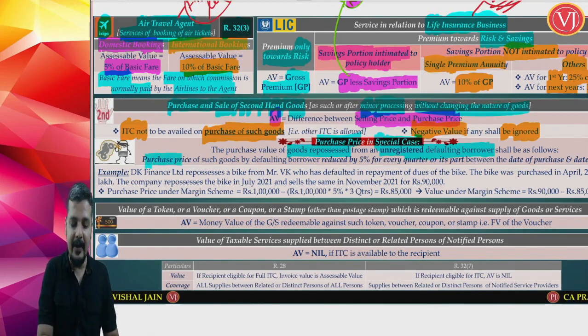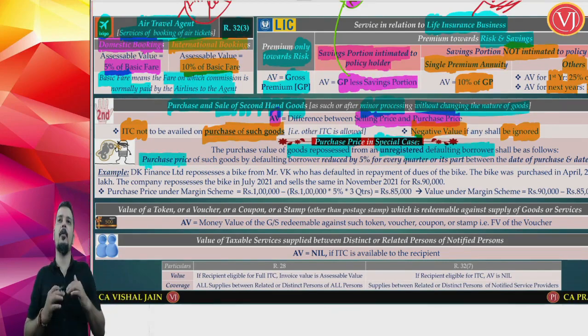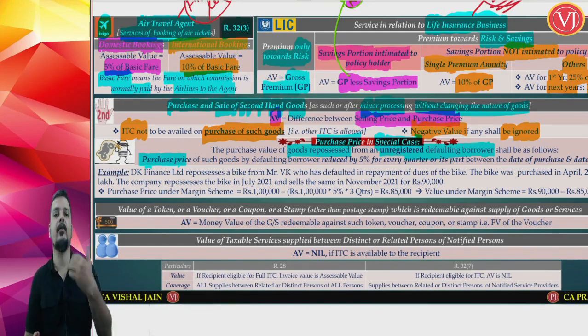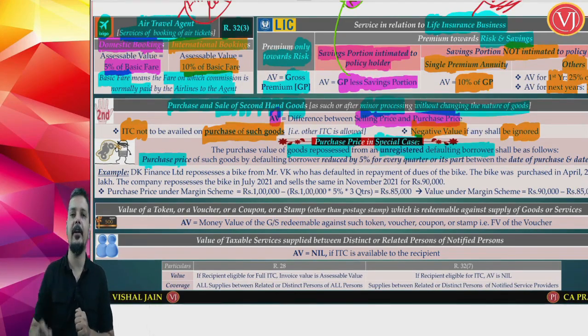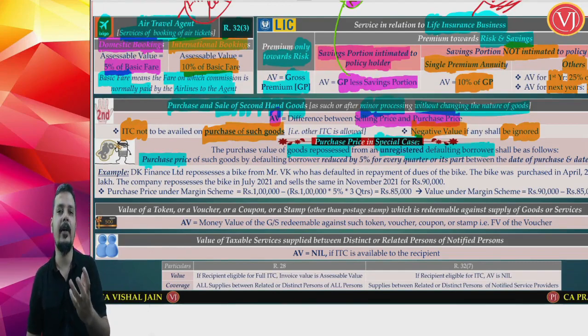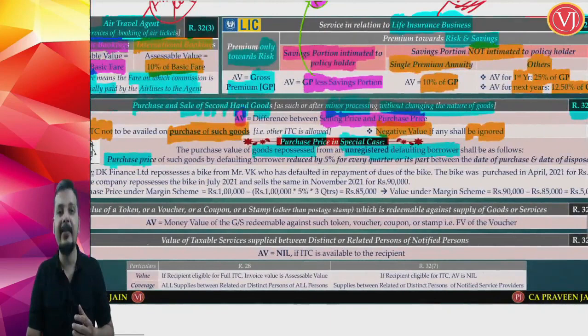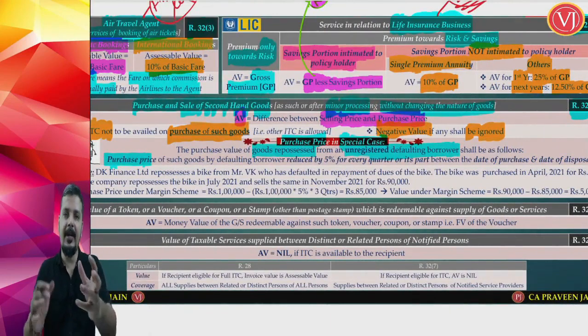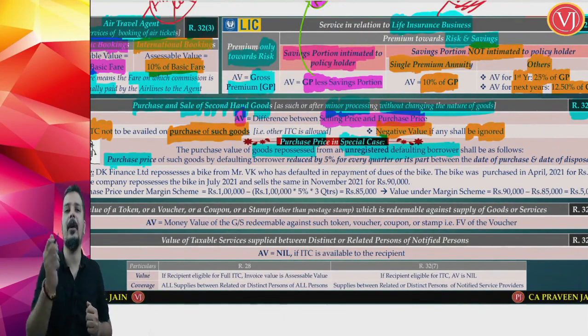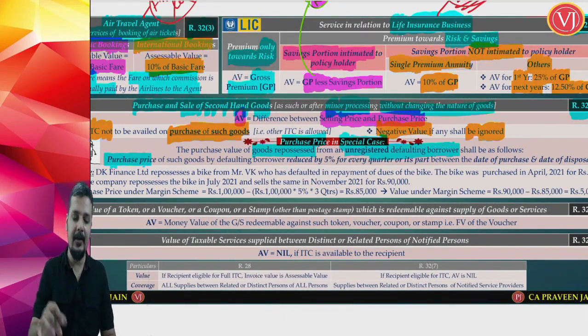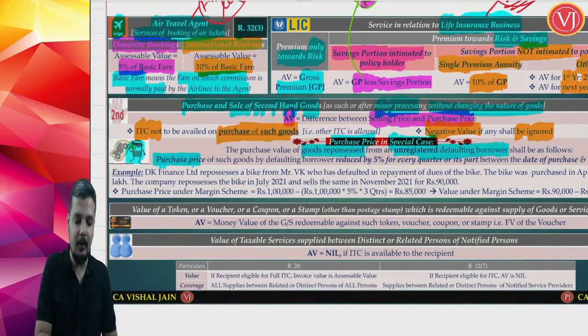Then the purchase price in that scenario: I will repossess the goods from you and I will give them to the next customer. See, I sold you a new vehicle, you promised to pay on installment, hire purchase, you did not pay. I took back the vehicle from you and I am again selling, not to you, I am selling to the next person. In that scenario, the motor vehicle which I am repossessing from you and selling becomes second hand goods. When I repossessed the goods from you, I did not pay you anything. So the difficulty will be how to find out the purchase price in repossession.